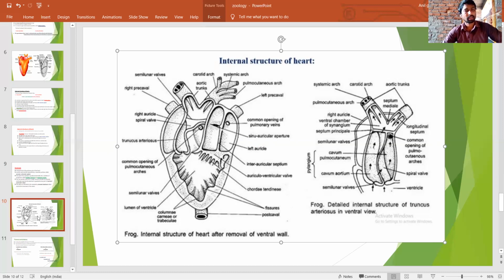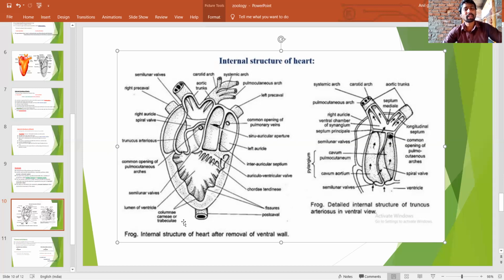This is the structure of the ventricle. The wall of the ventricle has small projections. They are called papillary muscles. The wall of the ventricles has small projection-like muscles.